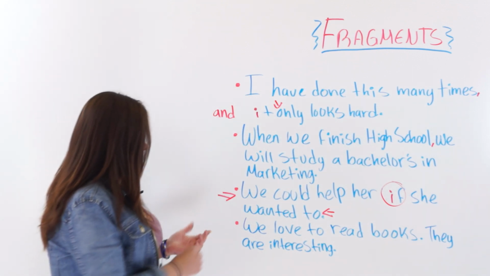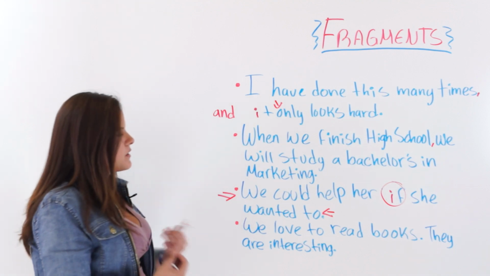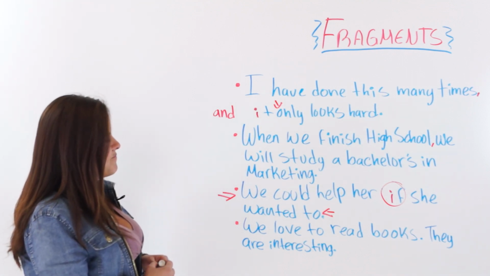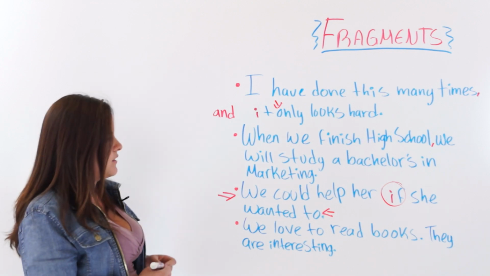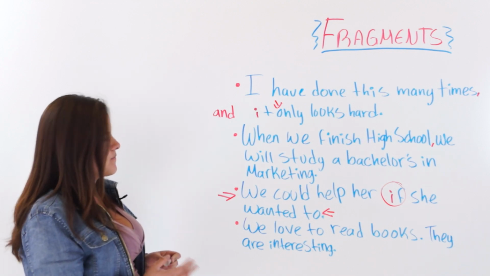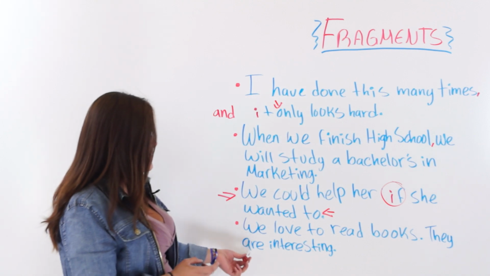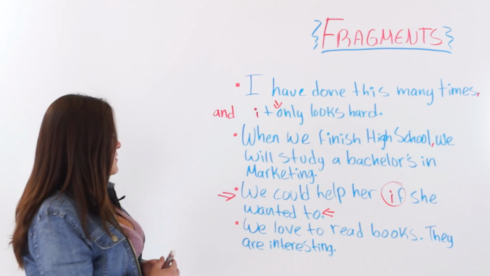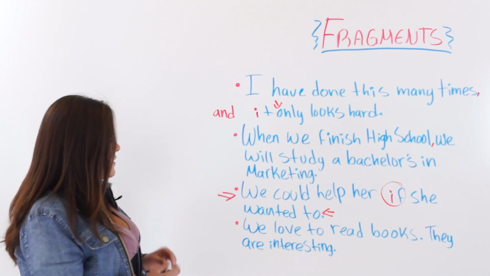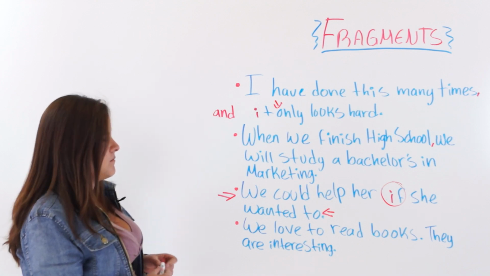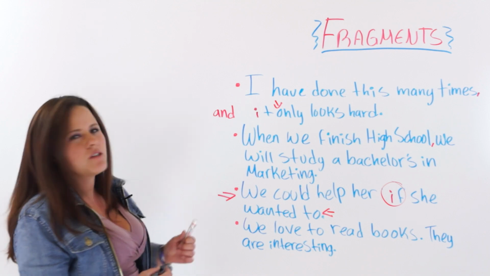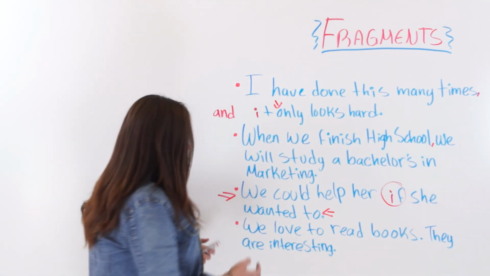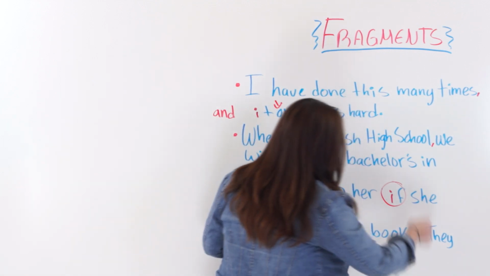All right, the next one. We love to read books. Period. They are interesting. Period. Do you think this makes sense? Well, we have they, our subject, are, our verb, interesting, the complement. It could be, but it doesn't make perfect sense because we don't know what is interesting. So, we love to read books.